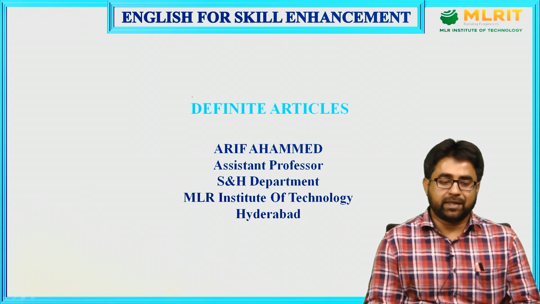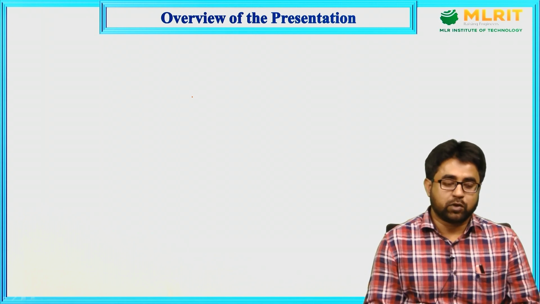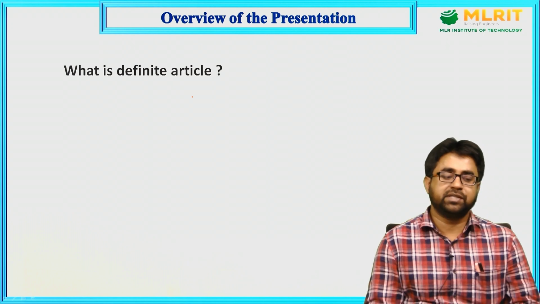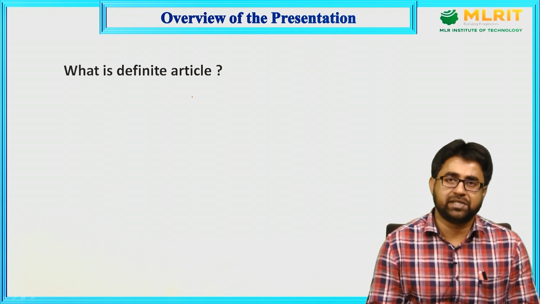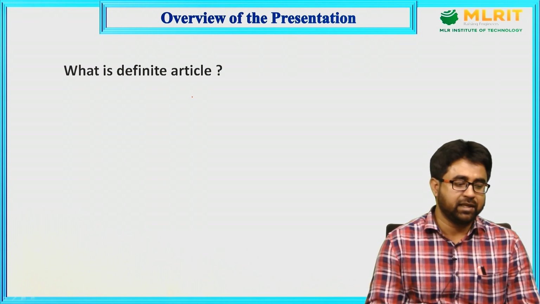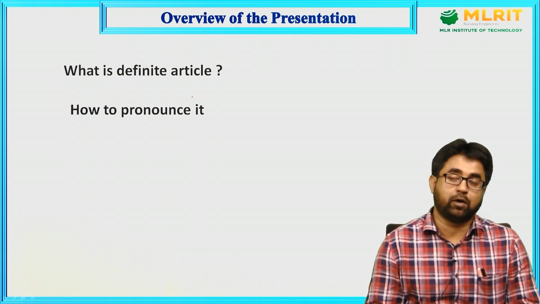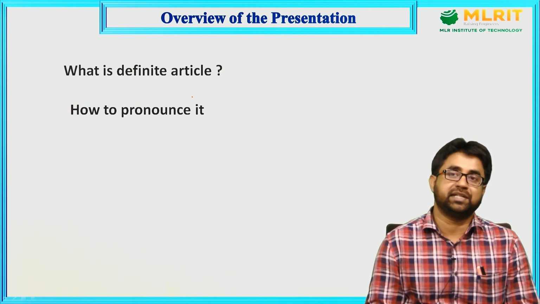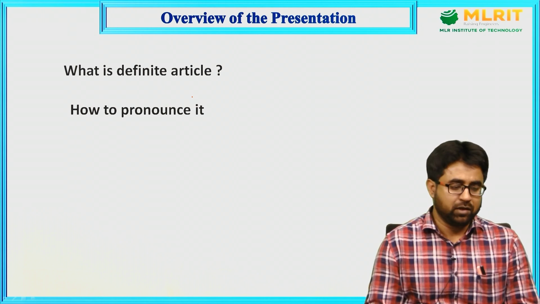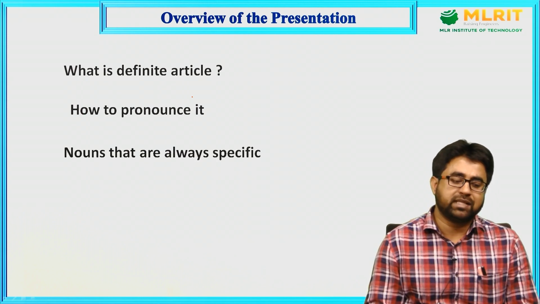Before going into the presentation, I would like to give an overview of what aspects we are going to cover. First is the definition of definite article. In the second part, we'll talk about how to pronounce it, because you must have observed that sometimes we use the pronunciation "thuh", and on some occasions we use the pronunciation "thee". Then the next part is nouns that are always specific.